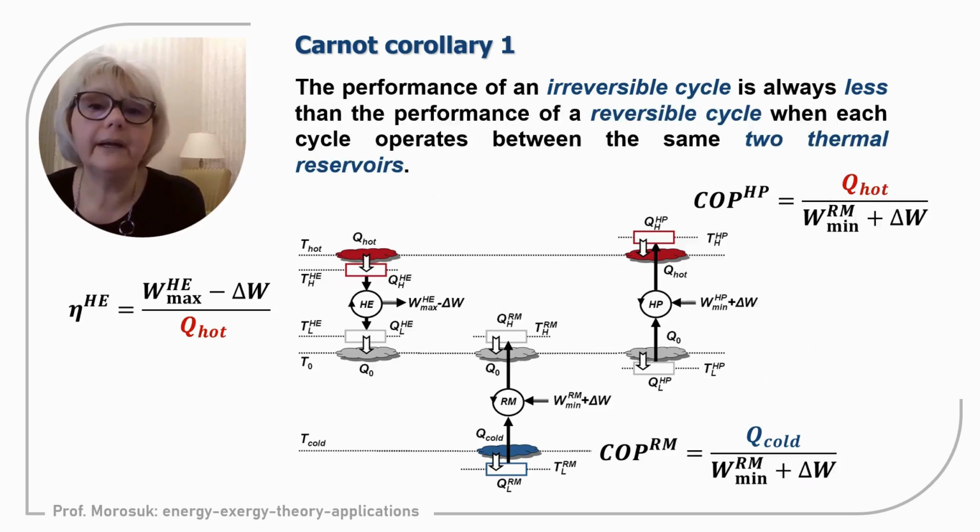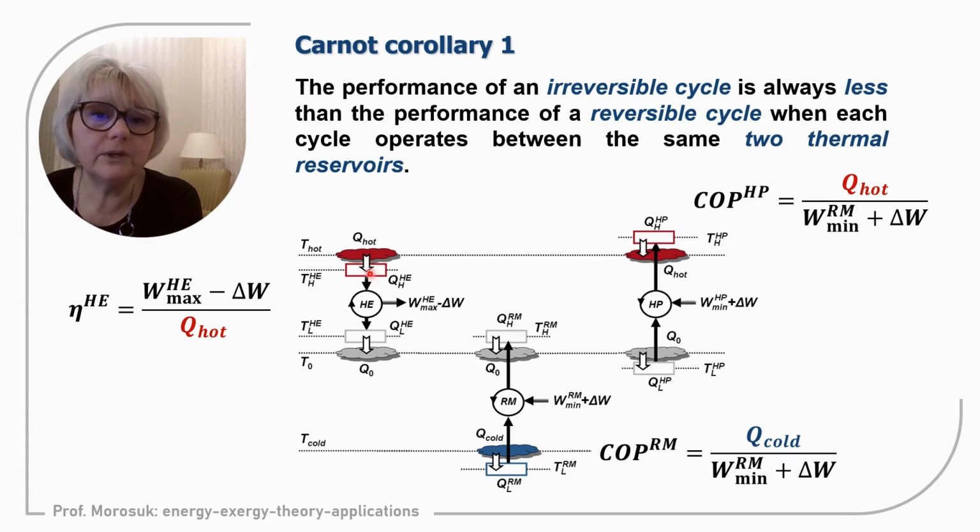So, Carnot corollary 1. According to this corollary, if we have irreversibilities within a cycle, direct or inverse, any irreversibility will immediately cause a decrease in efficiency. It means that for a direct cycle, a power generation cycle, we will produce less work than the maximum, but for a refrigeration machine and a heat pump, we need to supply more work than the minimum.